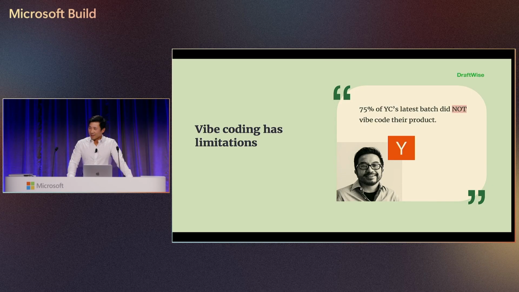The reality, though, is, as anyone who's used an AI coding agent knows, vibe coding has serious limitations. 75% of YC's batch did not vibe code their product. And this is even more true when you have something like a contract drafting agent. What I've shown you is just the tip of the iceberg in terms of the actual engineering work that goes into this. We do a significant amount of work with AI, with data, with things in the background to make sure the quality is something that a law firm will actually use.